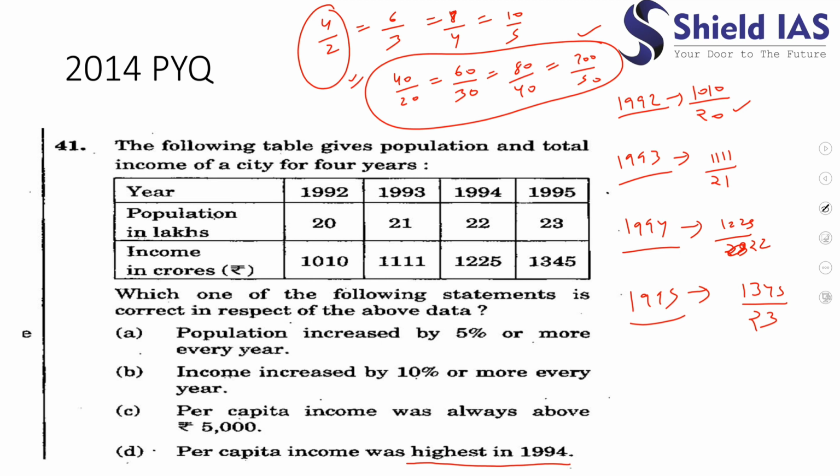Yes, from 1992 to 1995. So what is the highest value? Or you can just calculate the approximate values and see whether it is the highest in 1994 or not. You will see that the highest per capita income was not in 1994. So the correct answer to this question would be C.